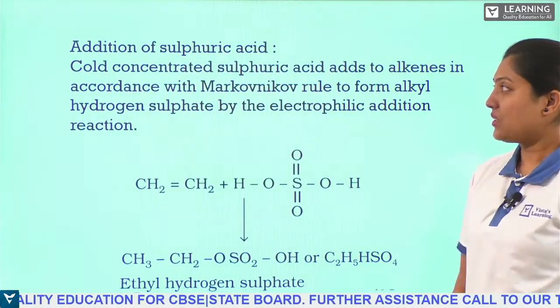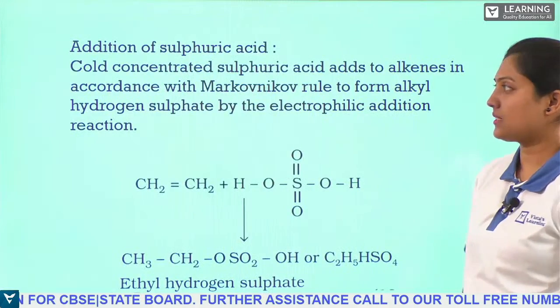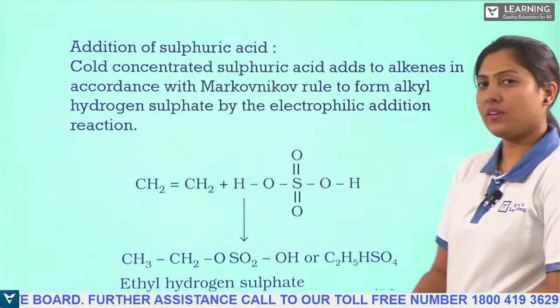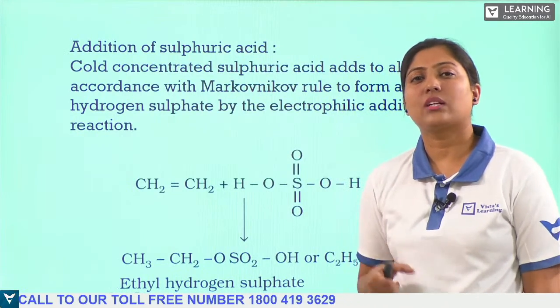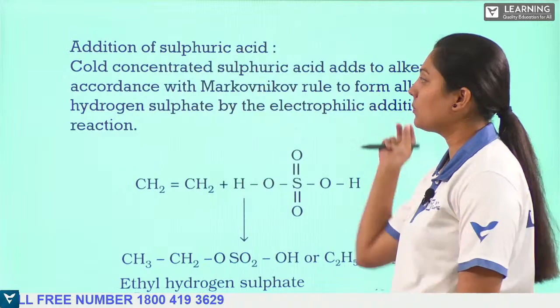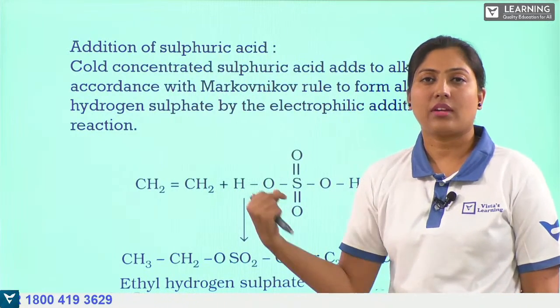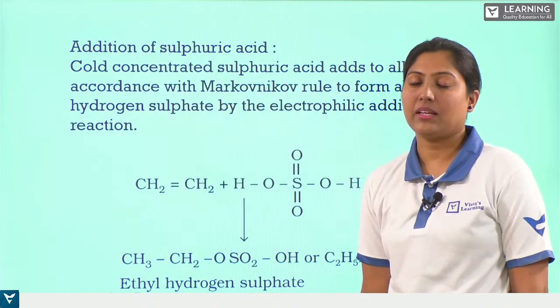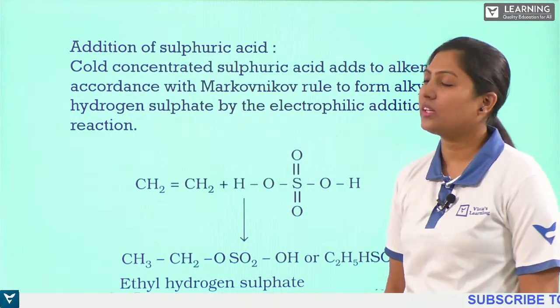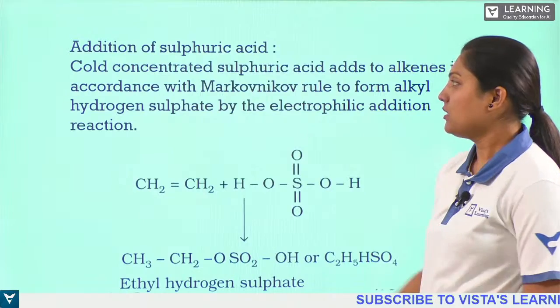So next we have the addition of sulfuric acid. As we know, sulfuric acid also contains an electrophile. So it can easily be added to alkenes, where the double bond is removed and this sulfonic group is added.